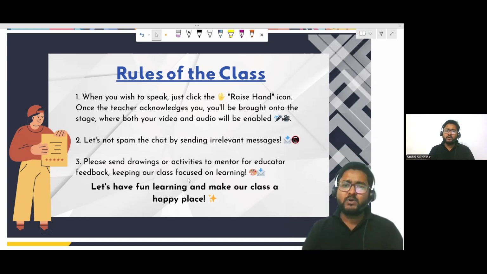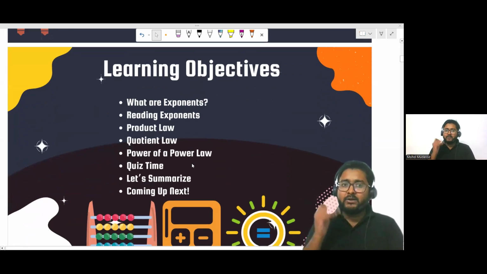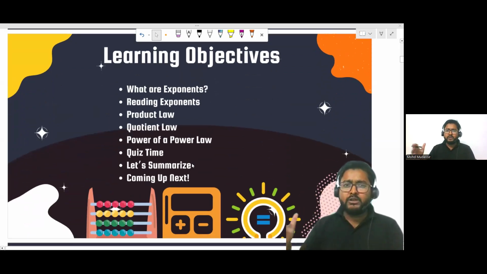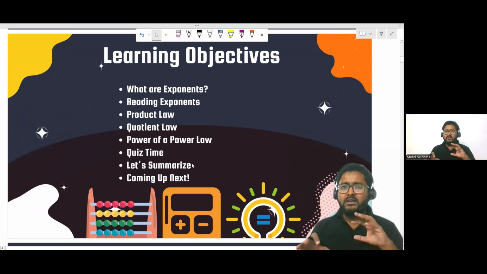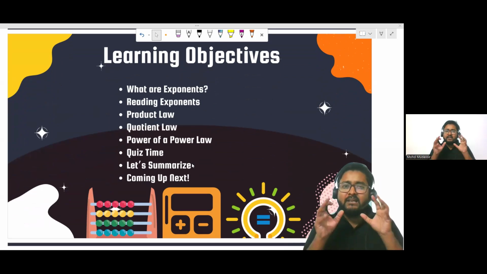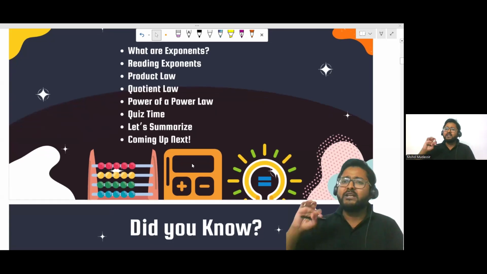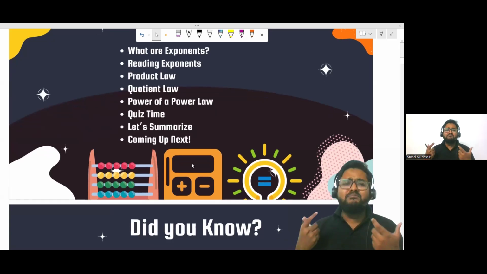All right. So these are the learning objectives of the class that we are going to discuss. We are going to start with the introduction, and then we are going to see how we should read the exponential value, and then we are going to discuss a few important laws of exponent, and then we have some really interesting questions in the form of a quiz, and then we are going to summarize. And yes, I'll also give you a hint of what we are going to have in the next class so that you can think about the upcoming classes.